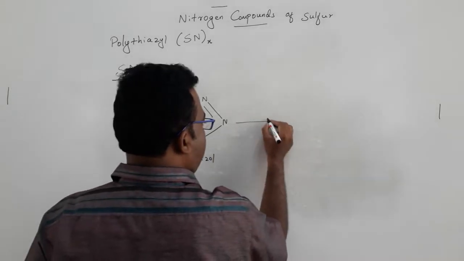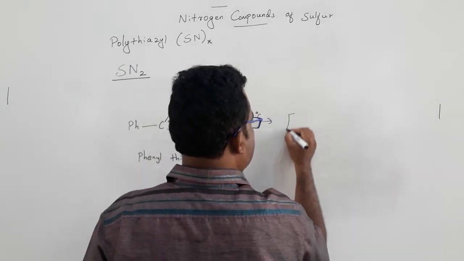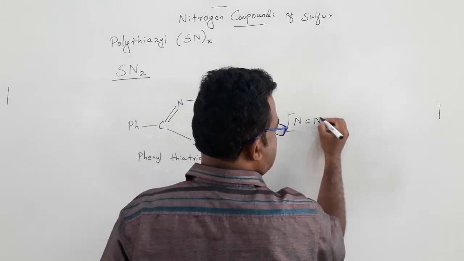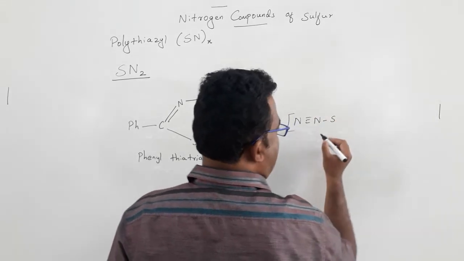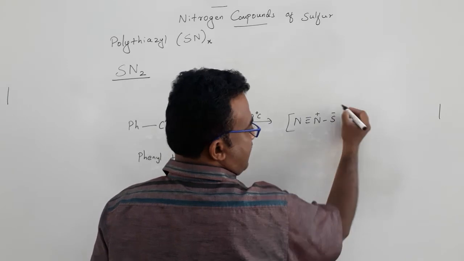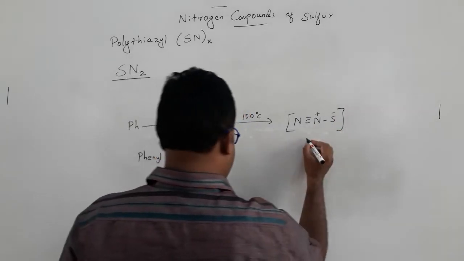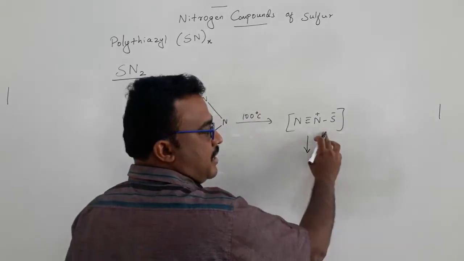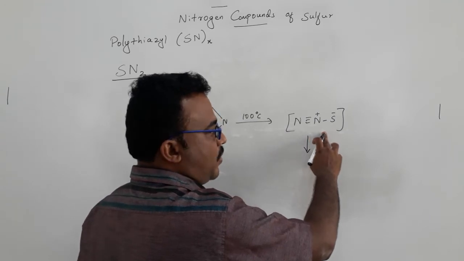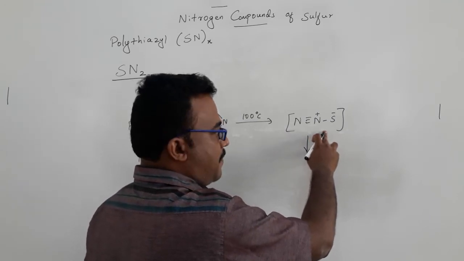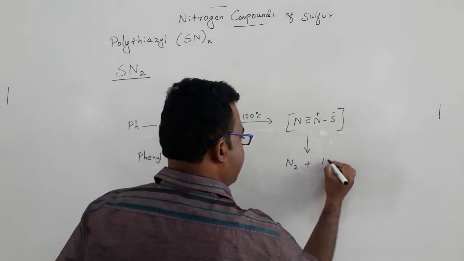If you decompose this at 100 degrees Celsius, it can convert to N2S. This is one of the resonance structures; it has various resonance structures, and I have drawn one of them. This one is a very unstable compound compared to nitrous oxide. It is very much less stable and will easily decompose into nitrogen and sulfur.